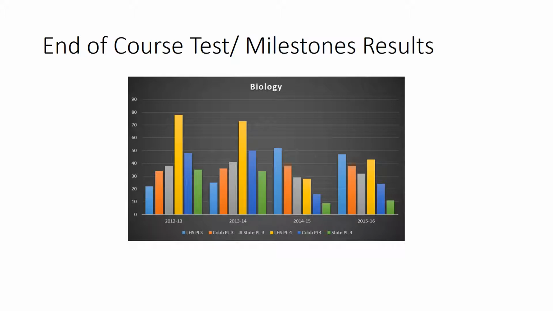Then we can see biology, and biology is a place where Lassiter is obviously doing well. This is the only science EOC that we give. Lassiter opened up a STEM academy in 2013 to 14, and the strong performance of the science kids as they were drawn into that program really helped the school perform very well there. You can see once it went over to milestones that Lassiter is again outperforming the county and the state fairly well. And everything seems to be going fine there. So biology is probably another strength, just like the social studies tests.